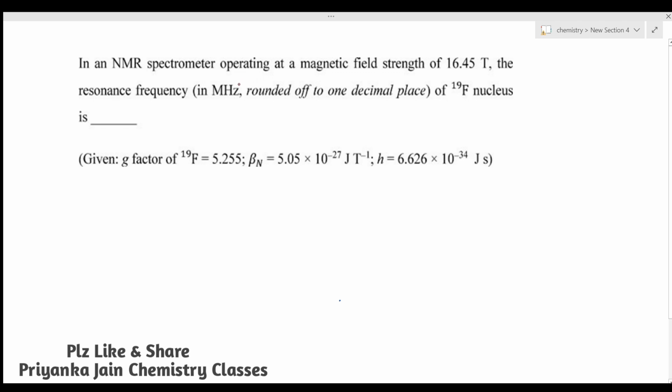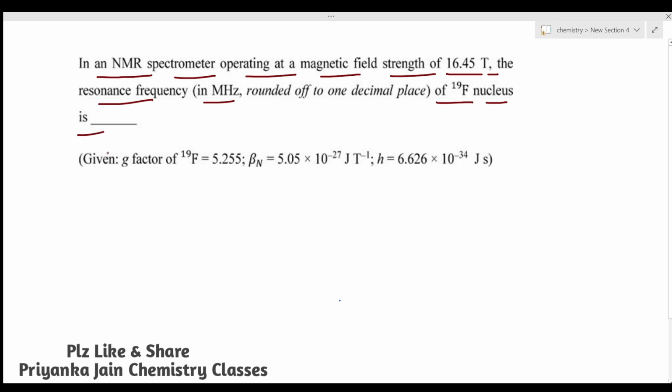Hi students, welcome to chemistry classes. I am Priyanka Jain and you are watching the mark booster questions from GATE 2020's question paper. Here I have taken a question from NMR spectroscopy. The question is: in an NMR spectrometer operating at a magnetic field strength of 16.45 Tesla, the resonance frequency in megahertz of the 19F nucleus is.